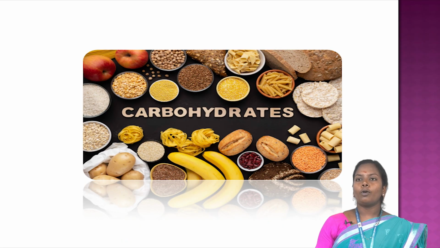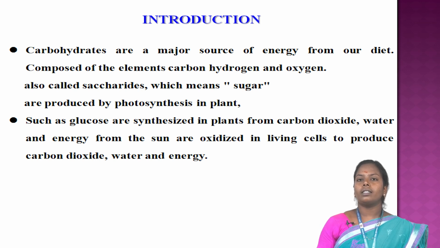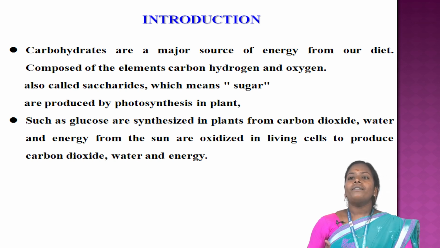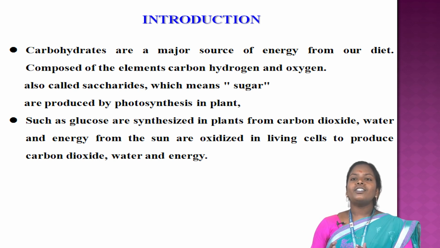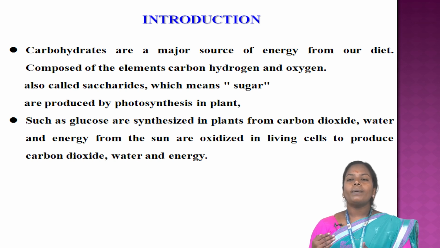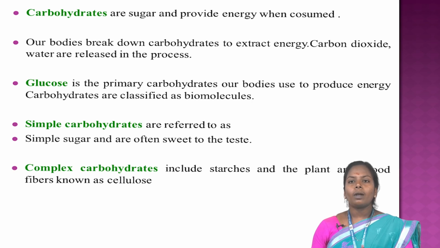Today we discuss carbohydrates. Introduction: carbohydrates are the major source of energy in our diet, composed of the elements carbon, hydrogen, and oxygen. Also called saccharides, these sugars are produced by photosynthesis in plants. Glucose is synthesized in plants from carbon dioxide, water, and energy from the sun, and is broken down in living cells to produce carbon dioxide, water, and energy.